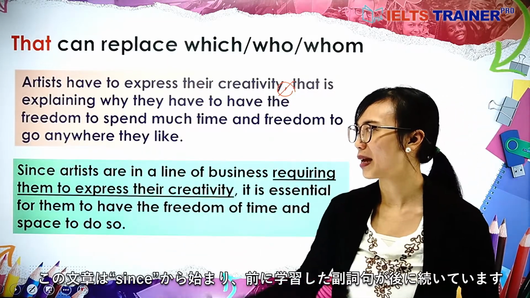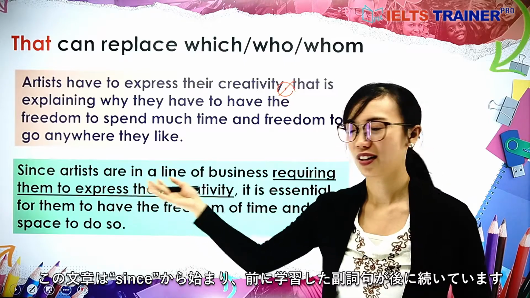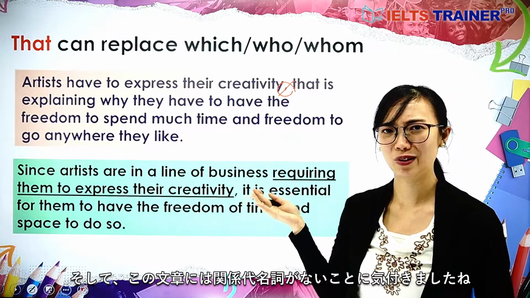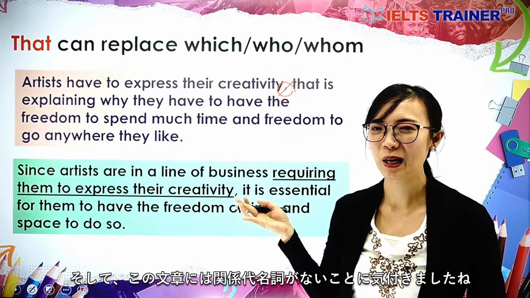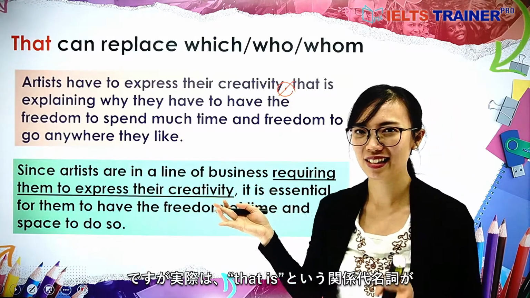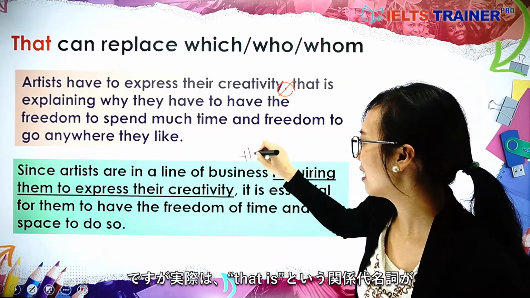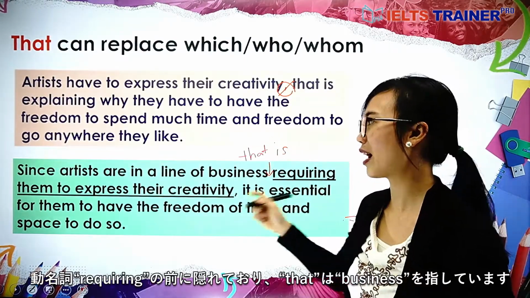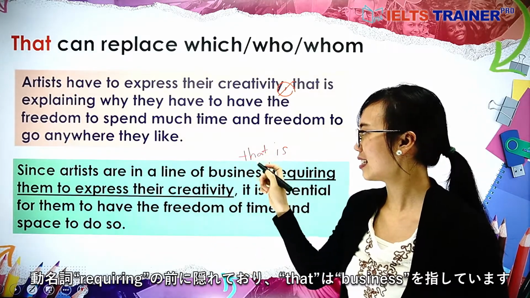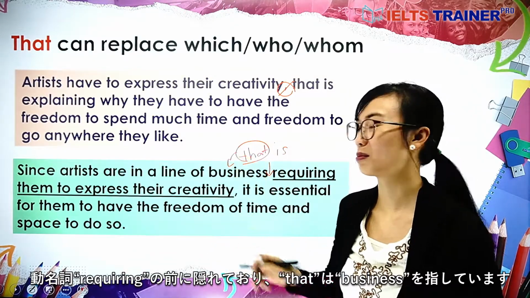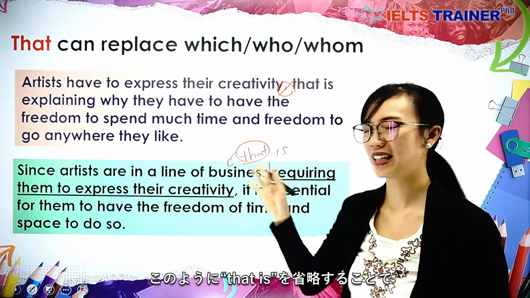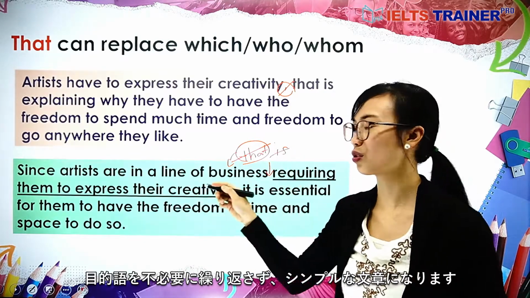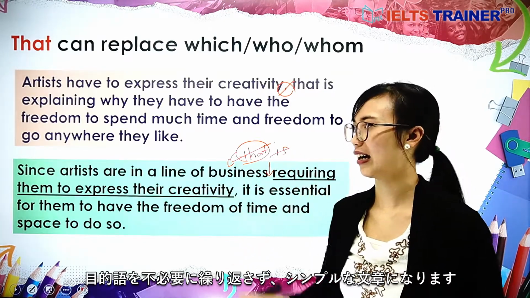This sentence may begin with since, our adverb clause that we've learned before, and we can find that there is no relative pronoun actually, but in essence, there is the word that before requiring, so that this is actually representing business. Instead of repeating this object, we may simply remove that so that we may refer to business requiring. All right?